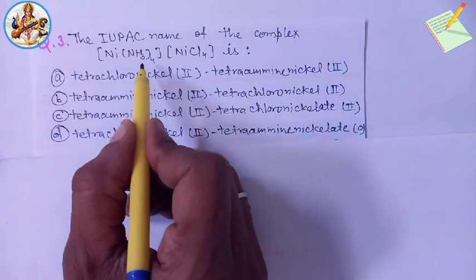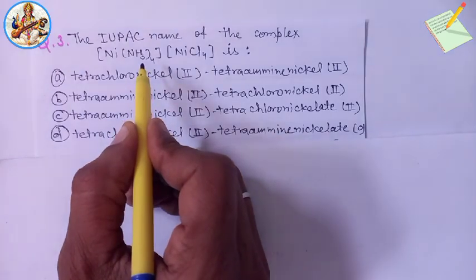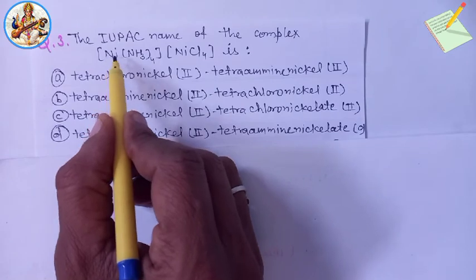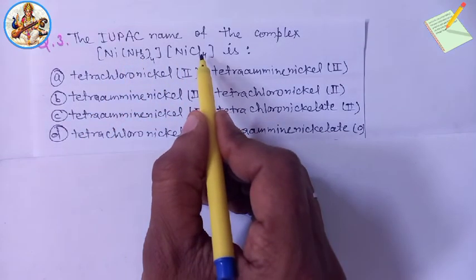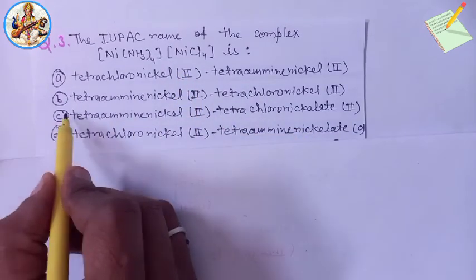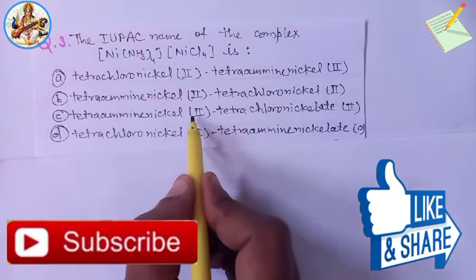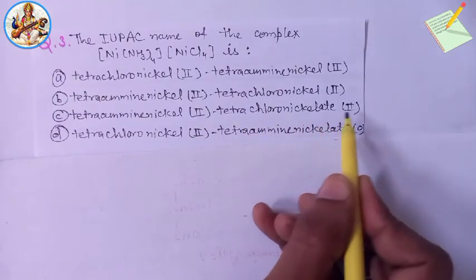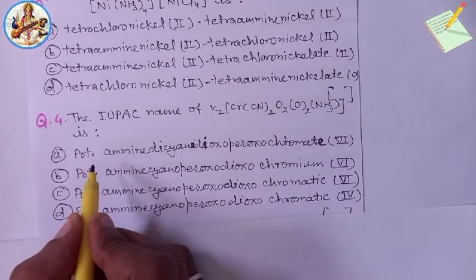Therefore, the IUPAC name is tetraamine nickel(II) tetrachlorido nickelate(II). So the answer will be option C, tetraamine nickel(II) tetrachlorido nickelate(II).